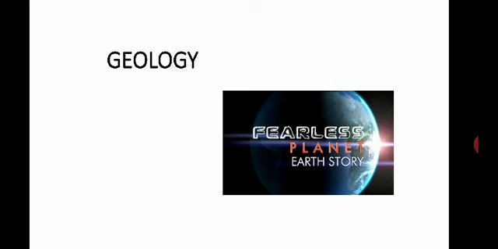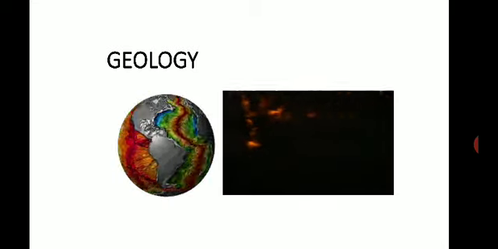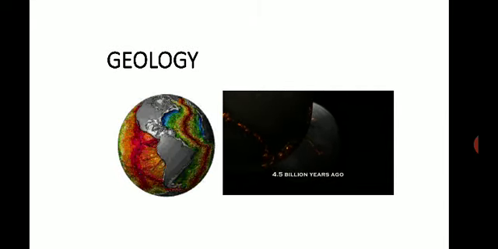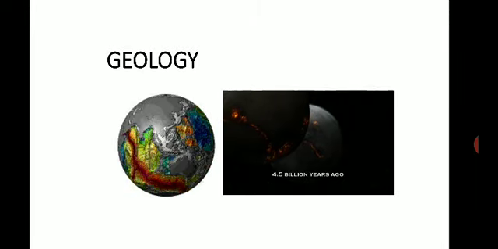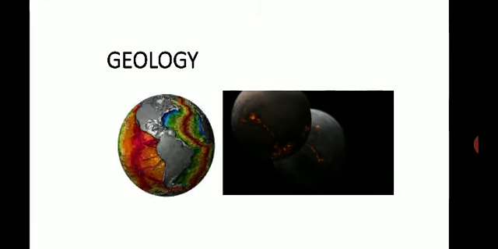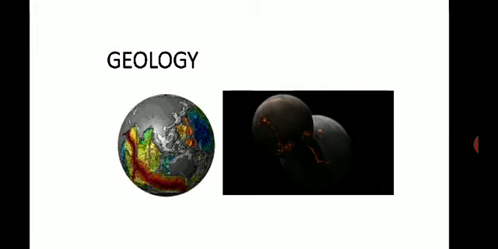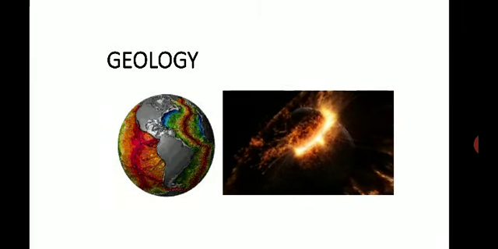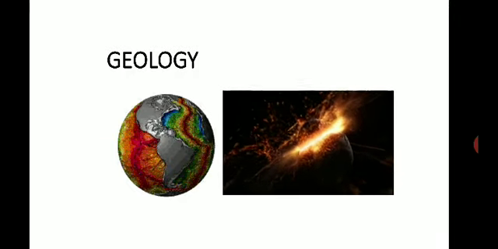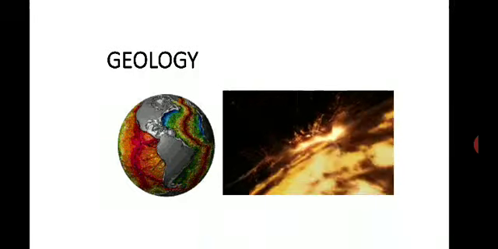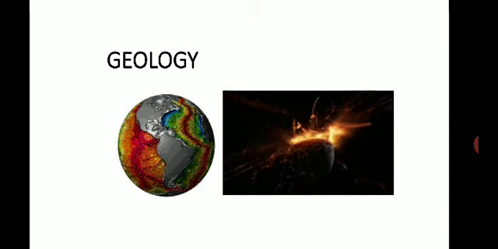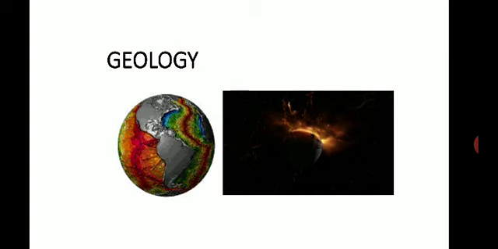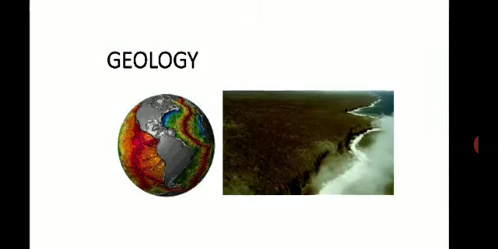So what does the study of earth include? All the theories of how the earth has formed and how it has evolved. The age of the earth is around 4.5 billion years. So how has that formed? What are the theories behind the formation of the earth? Then what is the composition of the earth? What are the different processes happening on the earth? All these are studied under a branch called geology.